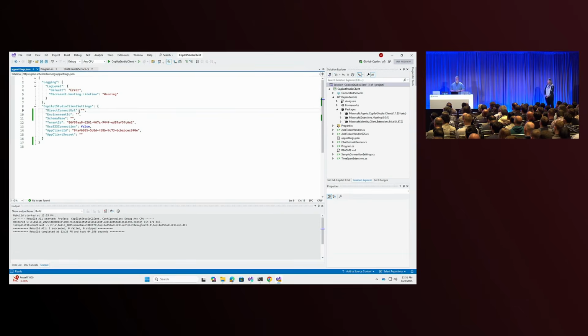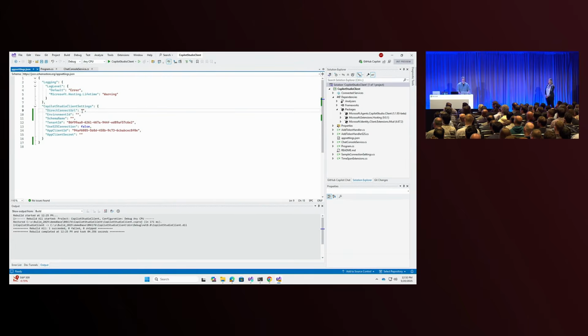Why do we provide the options? A couple of reasons. Specifically, when you'll see us tomorrow in 163, I think it is, you'll see us switching around between multiple agents. And in those scenarios, you may not know the client ahead of time. You may not actually know ahead of time what the connection string is, and you need to arrive at that. It could be in different clouds. It could be in different environments. We need to be able to switch between it. And we needed to facilitate that capability inside this SDK.